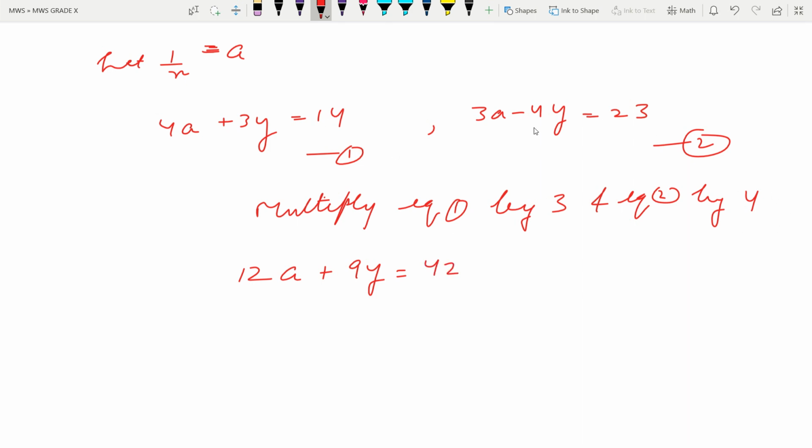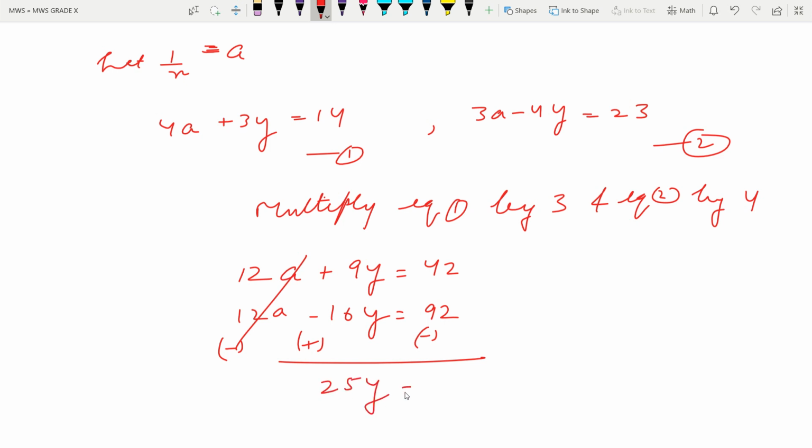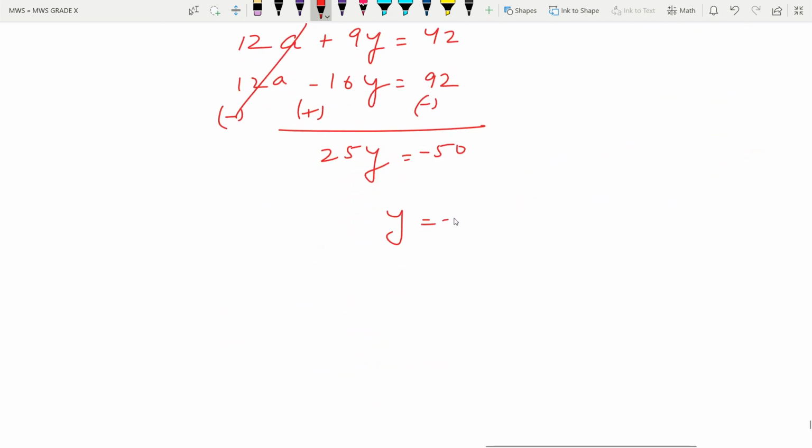Then equation second by 4, multiply by 4, 12a. Multiply by 4 minus 16y. Multiply by 4, this 92, I guess. Yes, 3 4 are 12, 12 and 1, fine, 92. Subtract, sign change, 12a cancels out, and here gives us 25y, and this side we are left with minus 50. Then the value of y is minus 2.